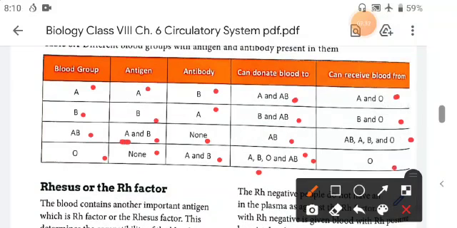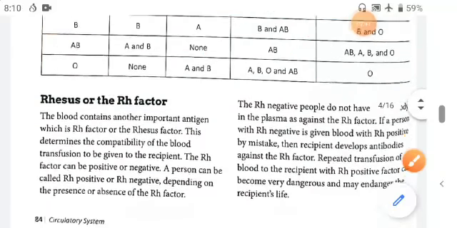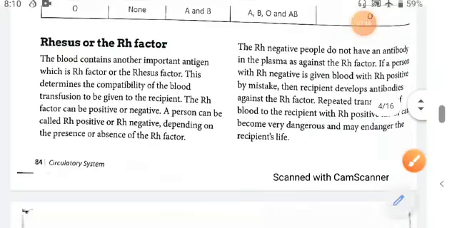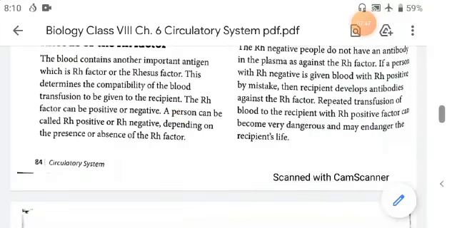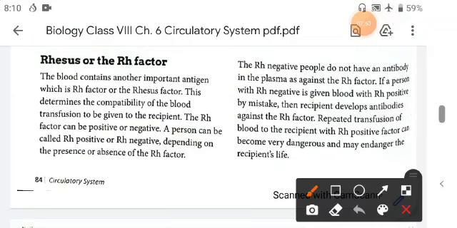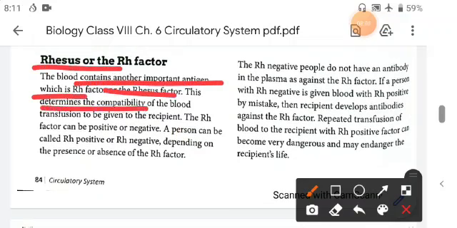Now next is rhesus or the RH factor. So what is RH factor or rhesus factor? Actually this factor was discovered in rhesus monkeys, that's why it is called the rhesus or RH factor. The blood contains another important antigen which is the RH factor or the rhesus factor. This determines the compatibility of the blood transfusion to be given to the recipient.